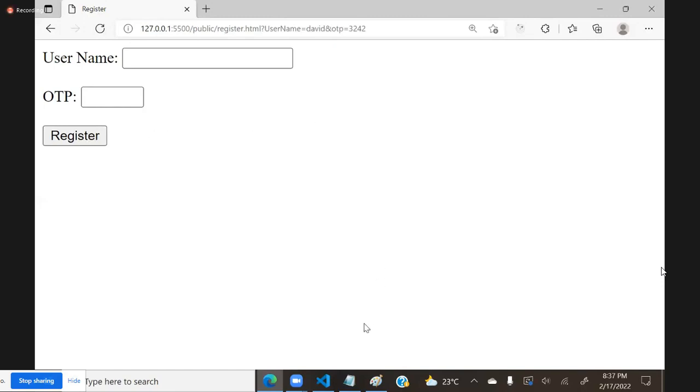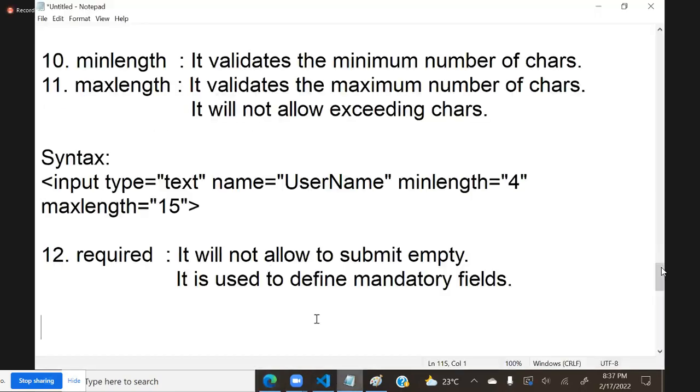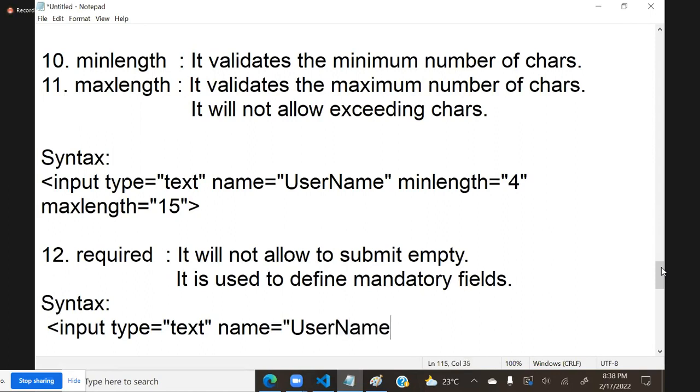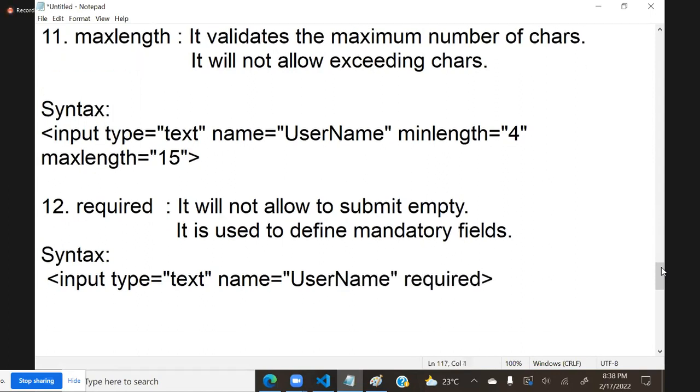So we can configure this by using required. Required indicates mandatory. So input type is equal to text, name is equal to username, and we can just put required. This is another important attribute.